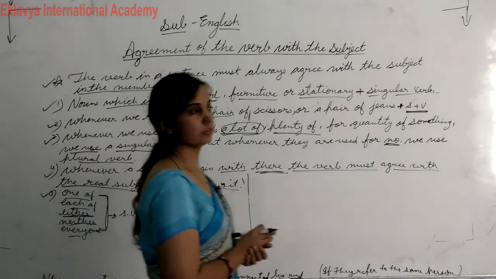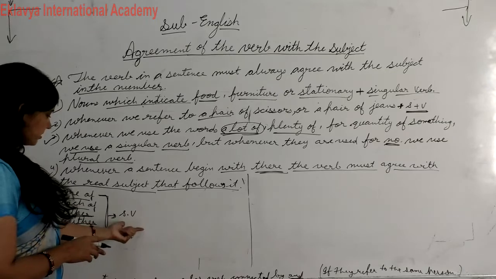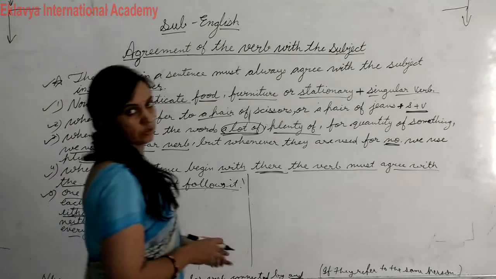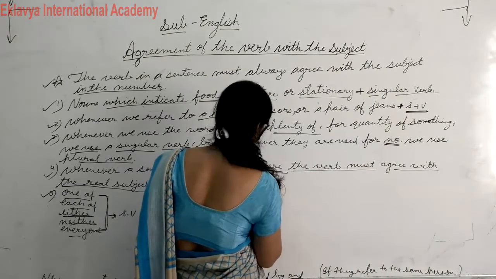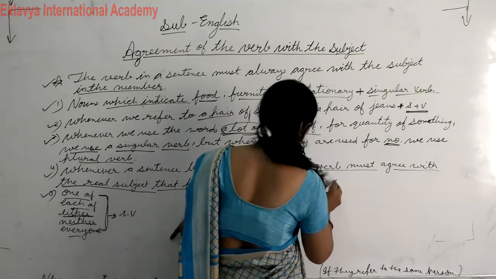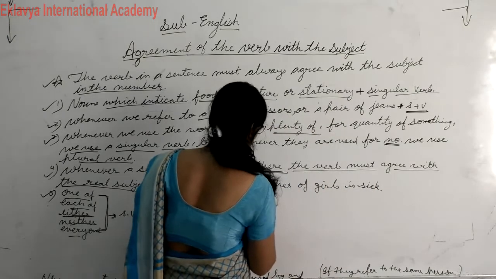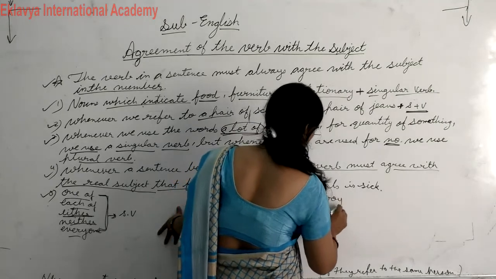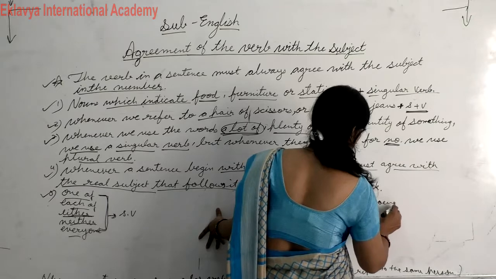Okay, like either of girls is sick, दोनों में से एक लड़की बीमार है. Neither of boys is going, कि कोई नहीं जा रहा वहाँ पे. ठीक है, तो इस तरह से आप इसको यूज़ कर सकते हो. Like I am writing here, either of girls is sick, neither of boys is going.